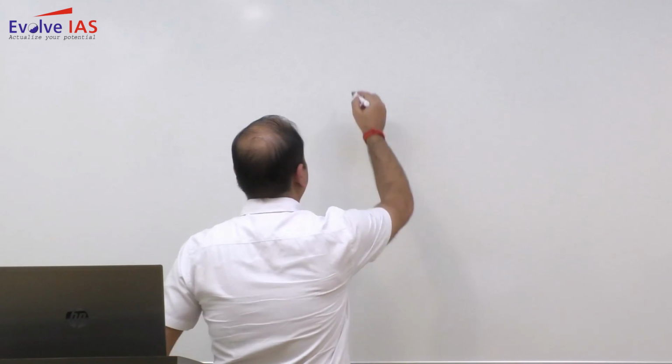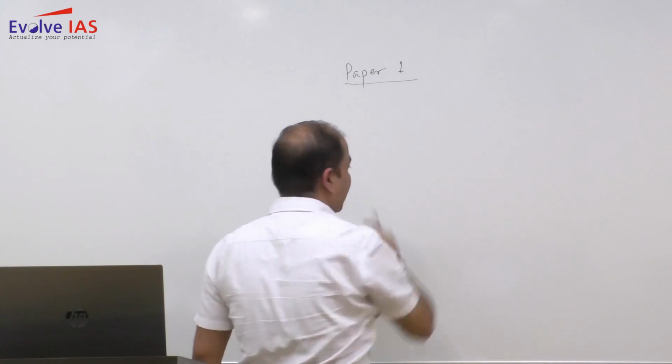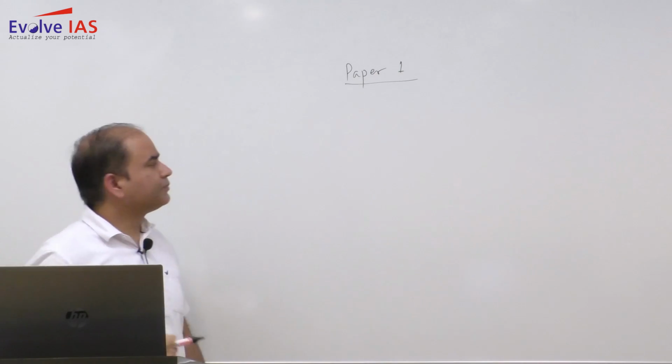If you go through the paper, almost all of you must be having the paper. Those who do not, you can access this year's paper in the description box. There you will find the paper. First we'll have a brief analysis of paper 1 and then we'll move to paper 2.